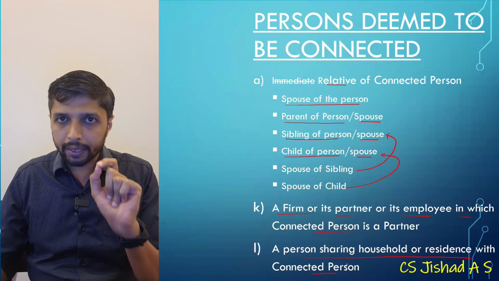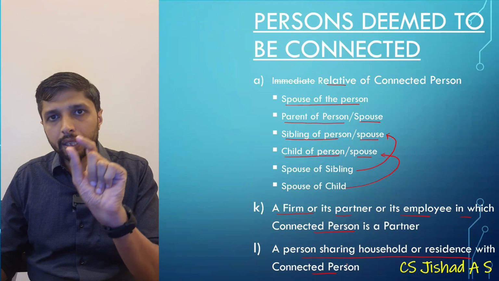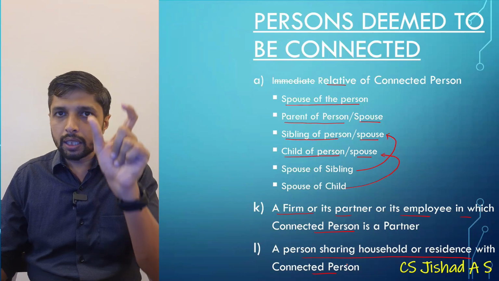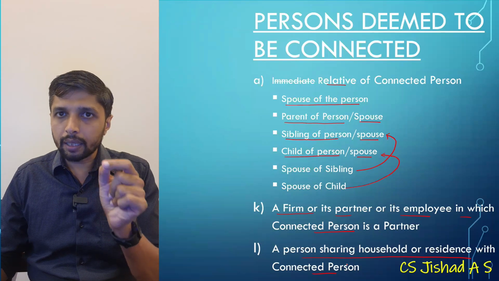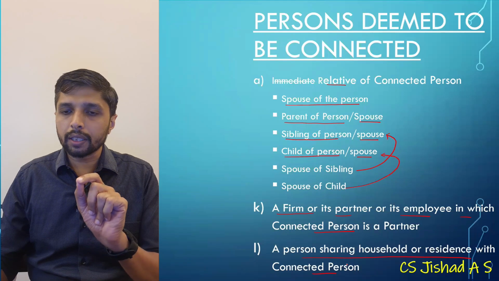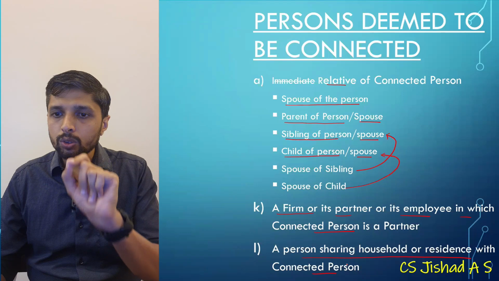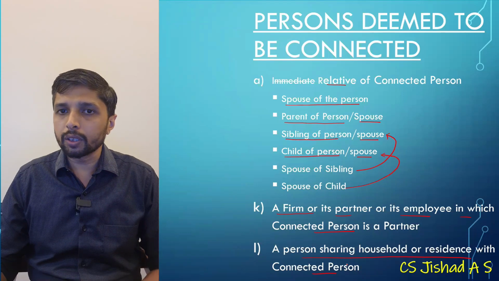Other points are remaining the same. Earlier we were having 10 clauses. So out of that only immediate relative, the word immediate has been removed. Okay. The remaining 9 clauses are the same, plus you are having 2 other clauses. One is firm or its partner or its employee in which connected person is partner, a person sharing household or residence with the connected person.